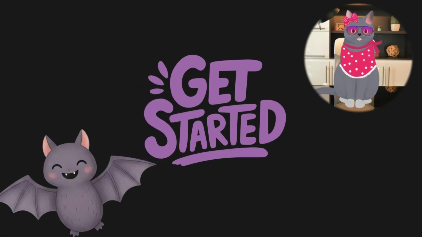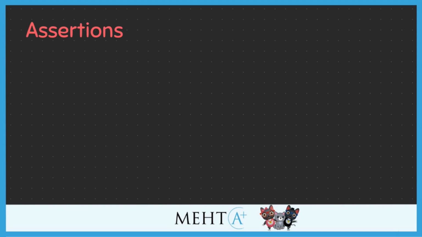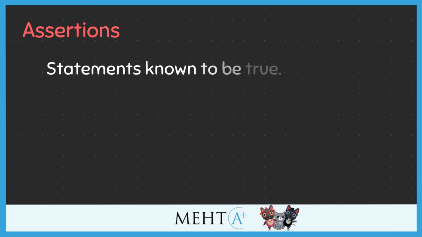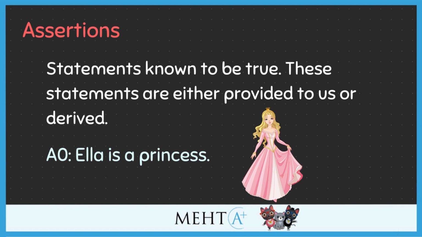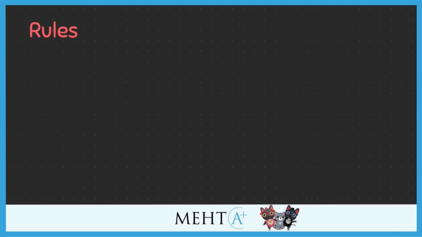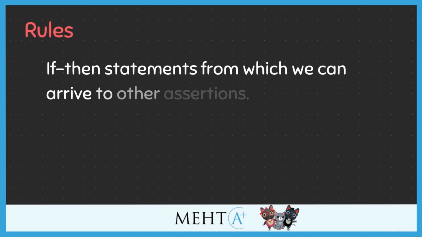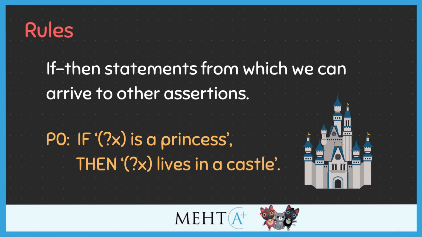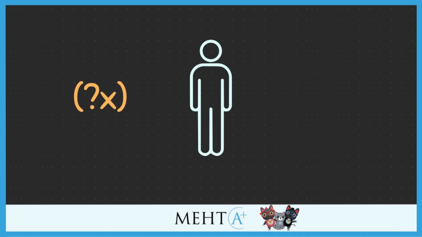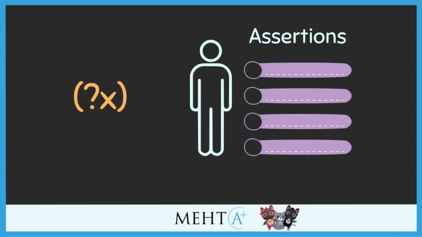There are a few definitions we need to know right off the bat. Assertions. Assertions are statements known to be true. These statements are either provided to us or derived. For example, A0: Ella is a princess. Rules are if-then statements from which we can arrive at other assertions. For example, if X is a princess, then X lives in a castle. X can represent any person in the list of given assertions.